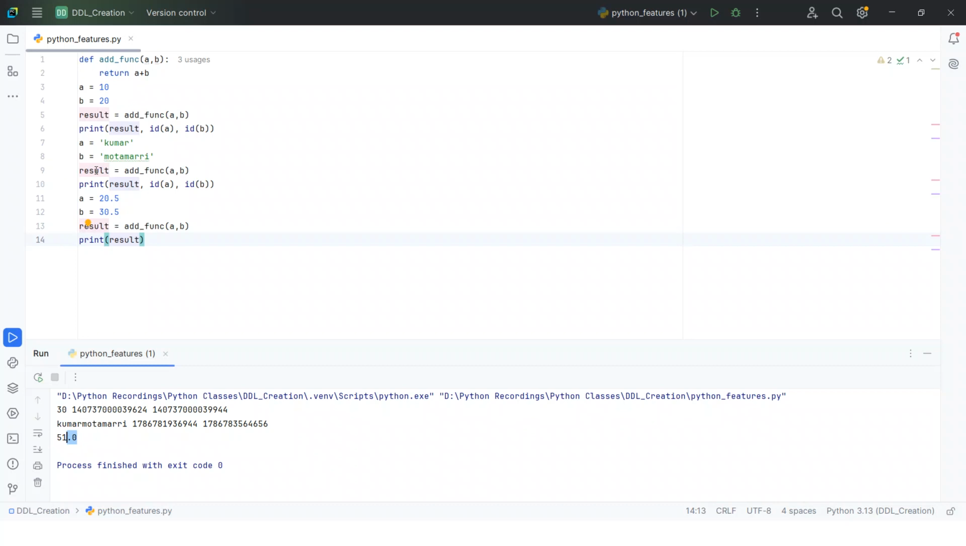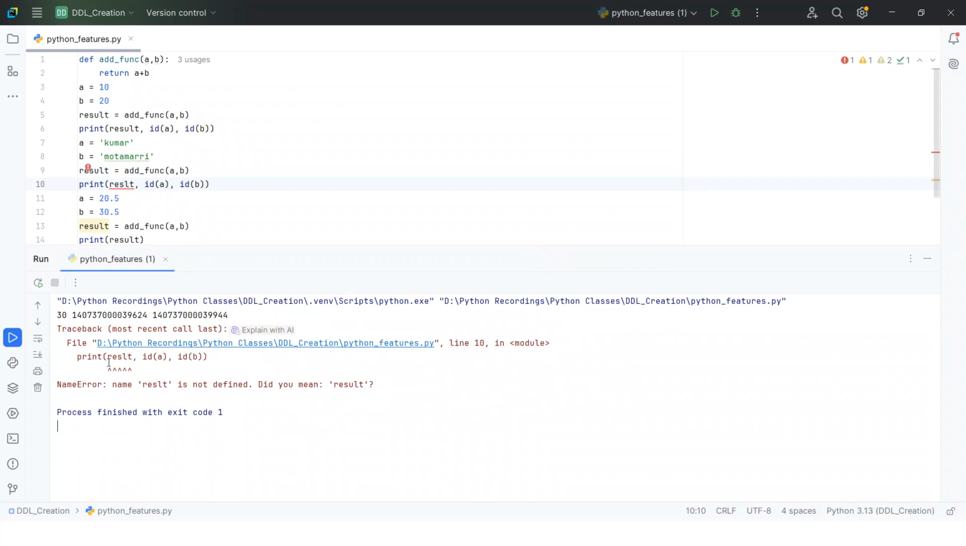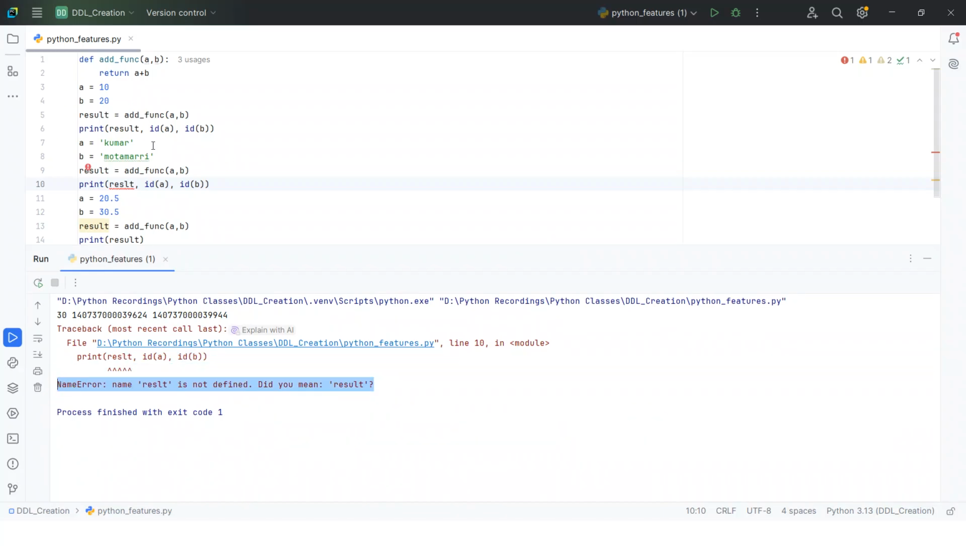Now we will see how Python is interpreted and how it executes line by line. For example, here I'm removing the u and just writing result. When I execute, it gives me an error that result is not defined. Did you mean the result? It comes line by line and executes this print statement.